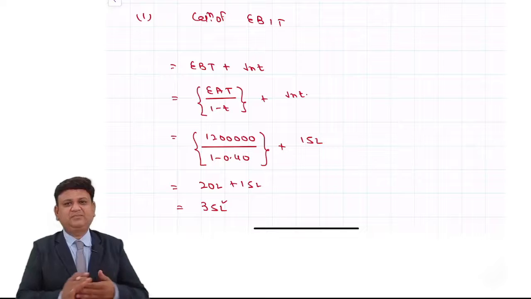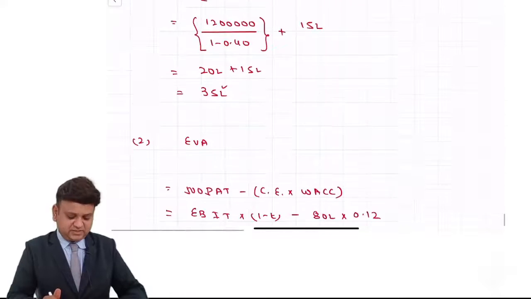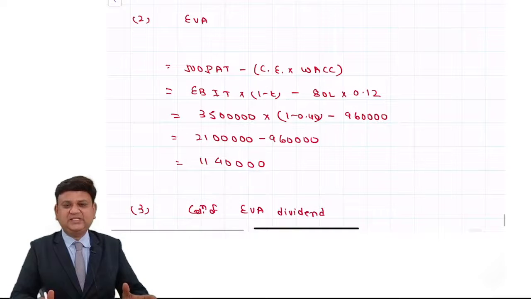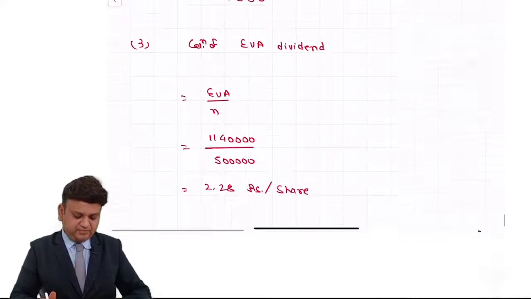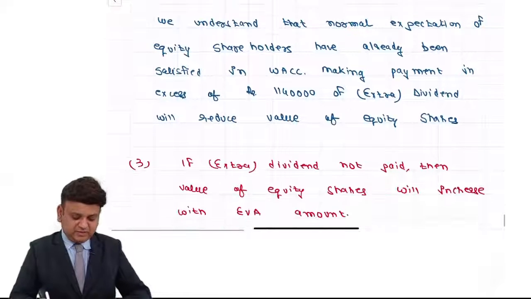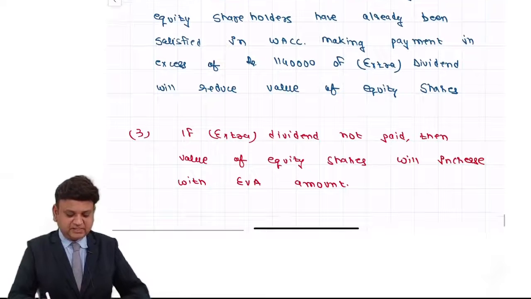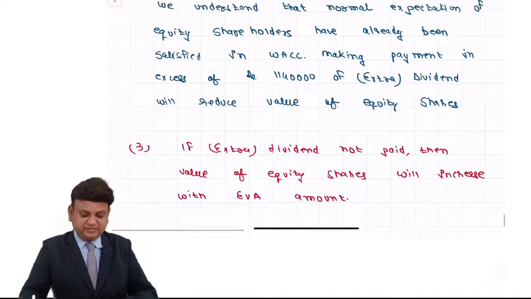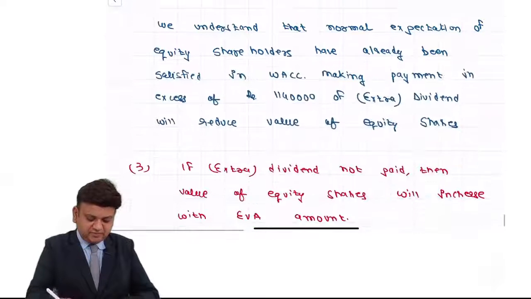The first part of the question is simply the calculation of operating income, that is EBT plus interest. The second is again simple, EVA calculation: NOPAT minus capital employed into weighted average cost of capital. The third part is a good question, EVA dividend, and if that amount is not paid in the form of dividend, then the value of the firm would increase with that amount. That is the answer of the third part of the question.